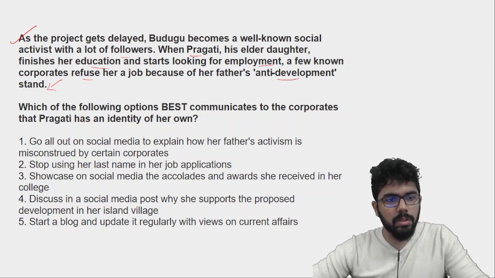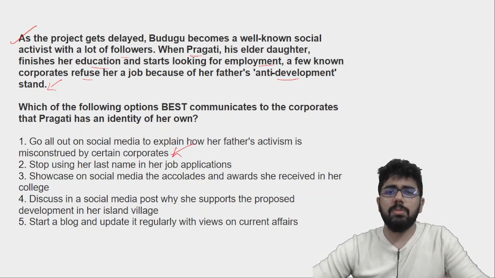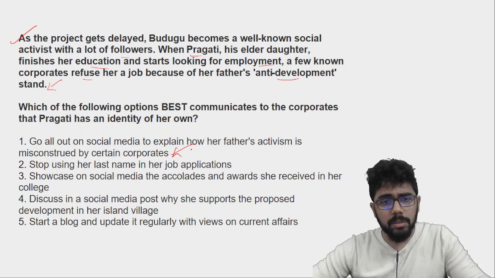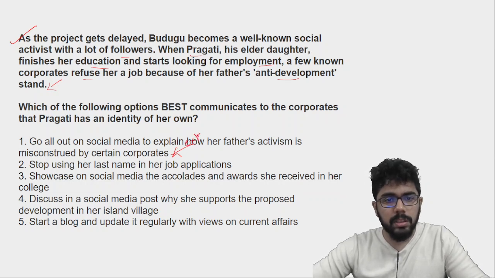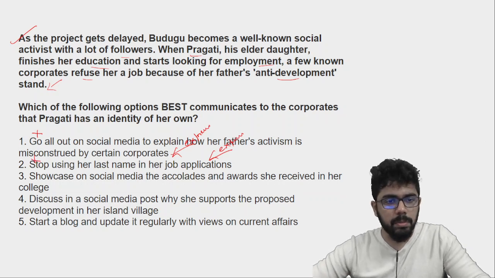Go all out on social media to explain how her father's activism is misconstrued by certain corporates. तो अगर तुम्हें वहीं पे जॉब चाहिए एंड तुम उनके अगेंस्ट जा रहे हो, तो doesn't make sense. ओके, तो ये this is extreme. Stop using her last name in the job applications. Again, extreme. Like hiding away from the problem.